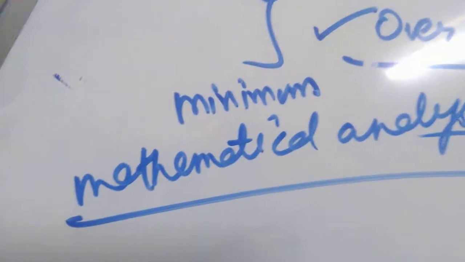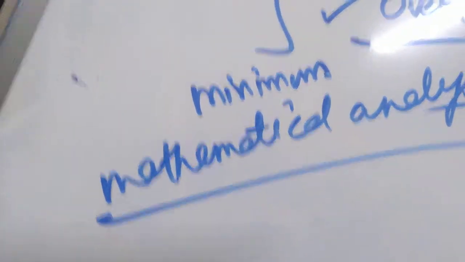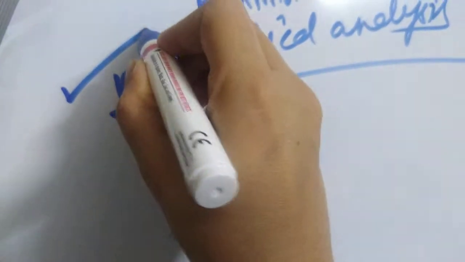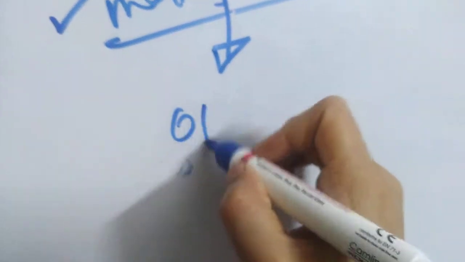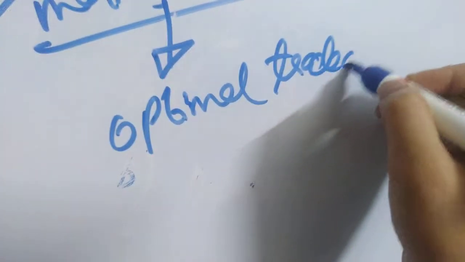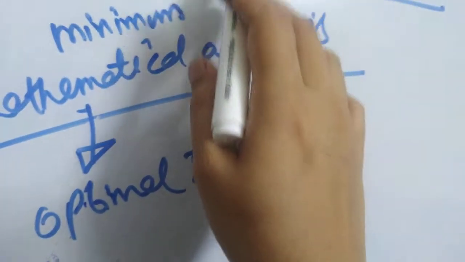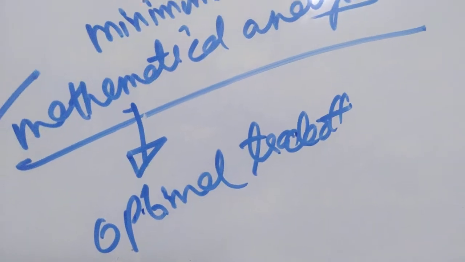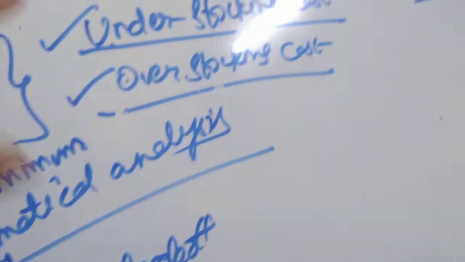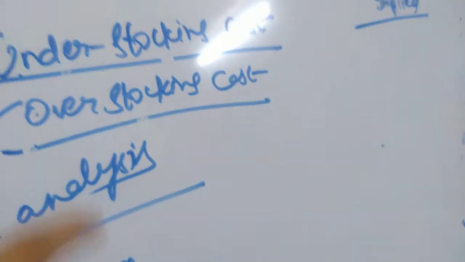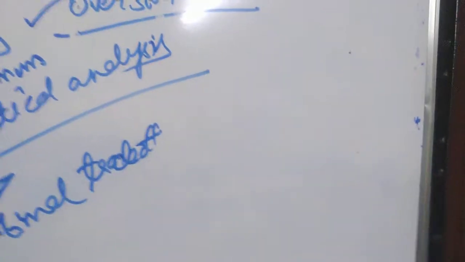These two are opportunity costs, and a mathematical analysis will be carried out to find the optimal trade-off between these two costs, and the stock level at which the total of these two costs will be minimum. Once you determine that, that is your safety stock.